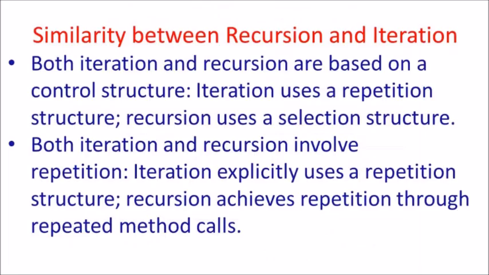So next comes the similarity between both. See, both are based on control structure. Control structure in what sense? Iteration uses a repetition structure, and recursion uses a selection structure. Selection structure means it is based on the base case, in which there is a condition. So selection means the if else structure is basically used in recursion.